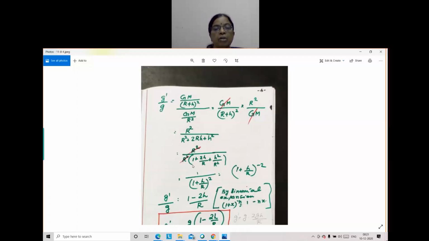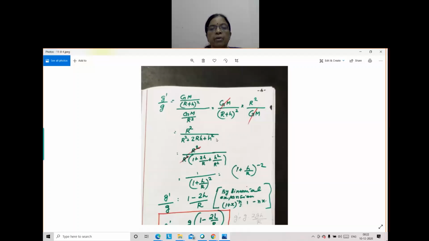To check whether it is correct, what will you do? Multiply 2H by R into R square. One R cancels, and we get 2H into R, that is 2RH, which is written here. So 2H by R into R square is 2RH.